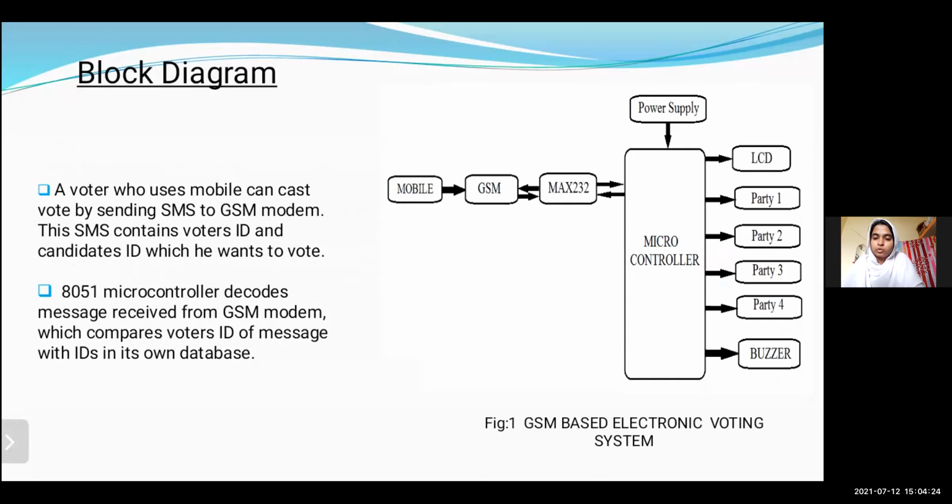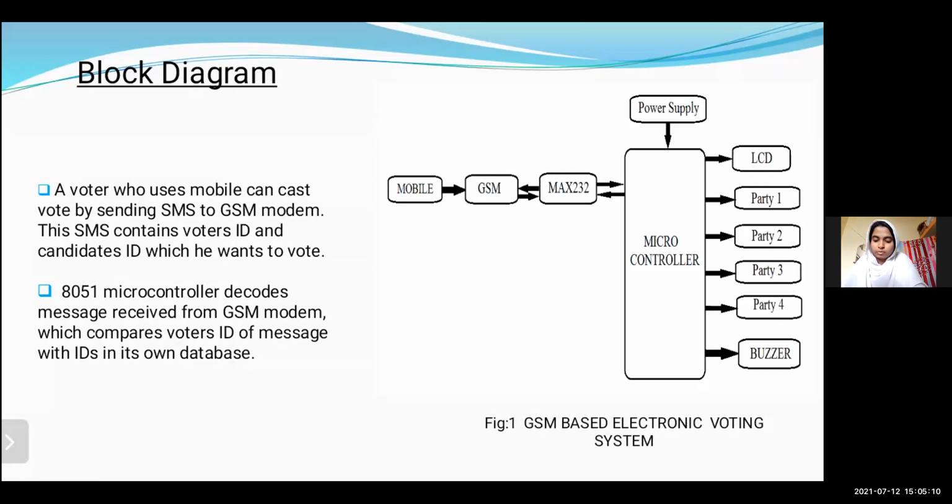A voter who uses a mobile sends the voter ID and the candidate's ID for whom he wants to vote. The 8051 microcontroller gets the SMS from the voter and decodes the message received from the GSM modem, which contains the voter ID, and checks the ID in its own database.